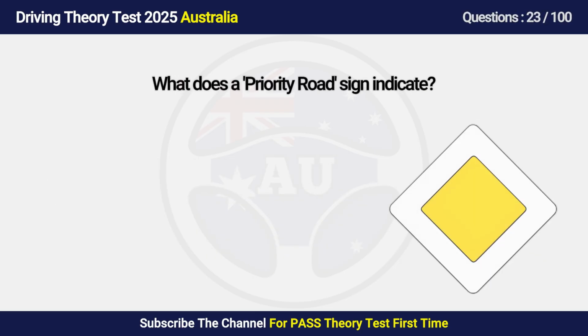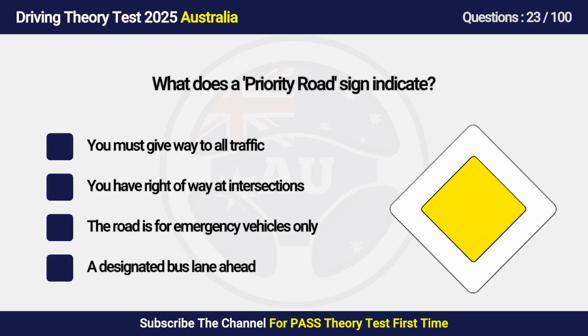Question 23. What does a priority road sign indicate? A. You must give way to all traffic. B. You have right of way at intersections. C. The road is for emergency vehicles only. D. A bus lane ahead.